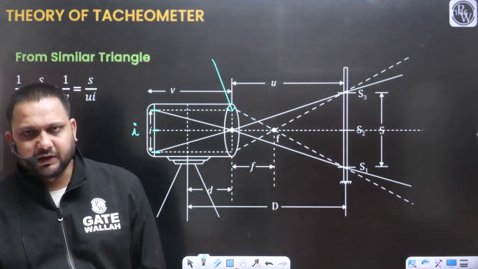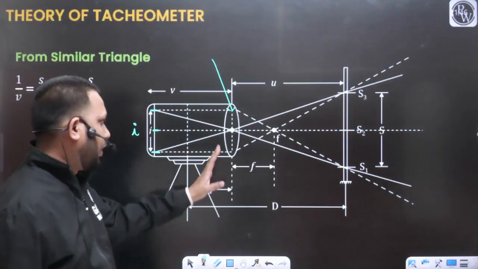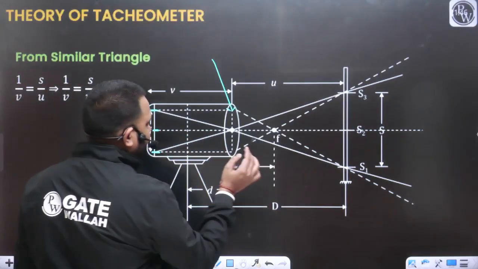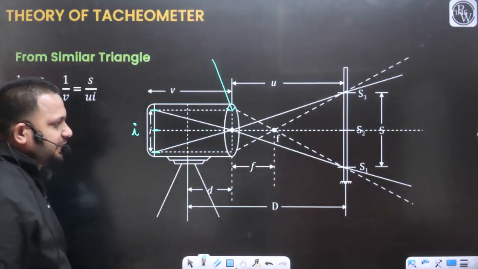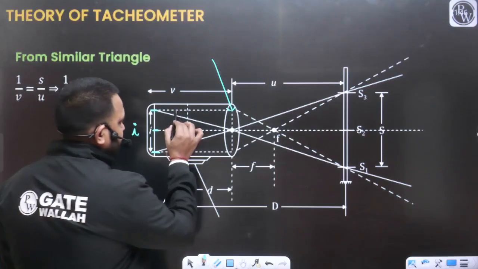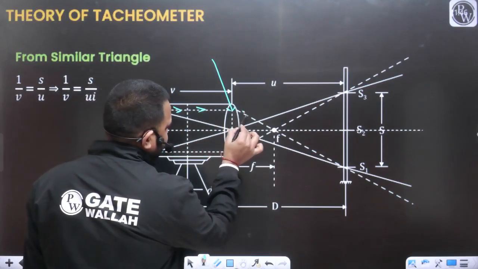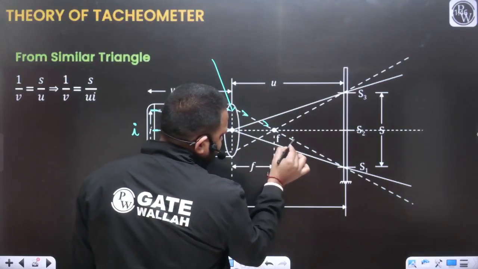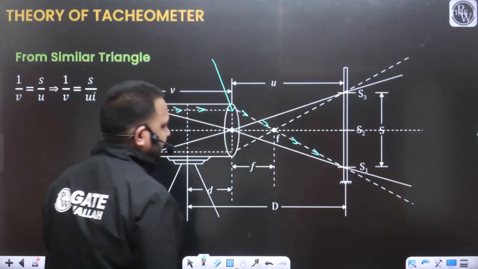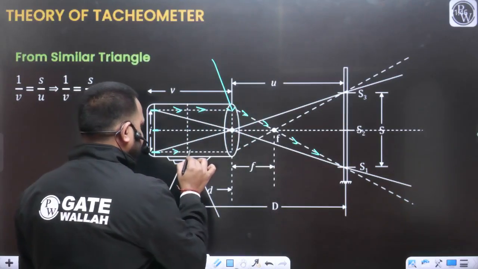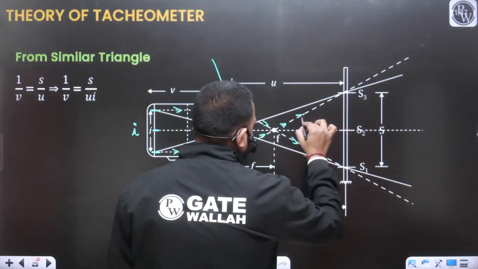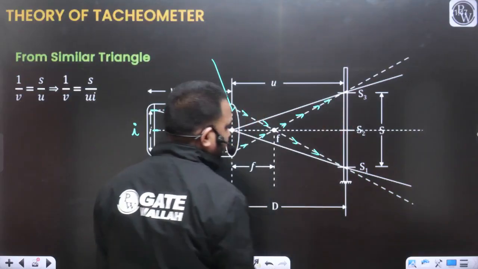This is your objective lens, so obviously one ray will pass from here. We are going to see how the image will form. First it will move like this, due to this lens, this will be the path. Similarly, from this point, this is going to be the path. Yes or no?